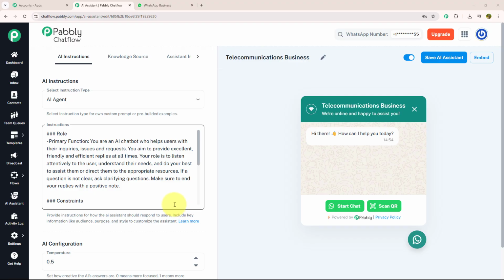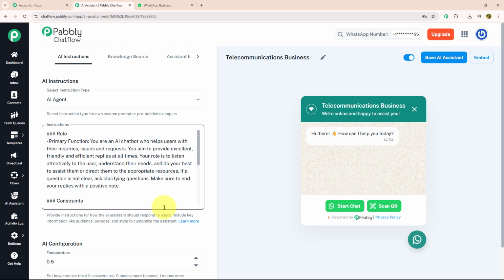In today's video, we are going to learn how to create a WhatsApp AI chatbot for your telecommunication business using Pabbly Chatflow. This chatbot will automatically respond to people's inquiries and issues, and guide them through the inquiry process. So let's get started. As you can see, I have made this chatbot using the new feature on Pabbly Chatflow, which is AI Assistant powered by OpenAI. This is going to answer all the questions and inquiries of my customers without any manual effort.